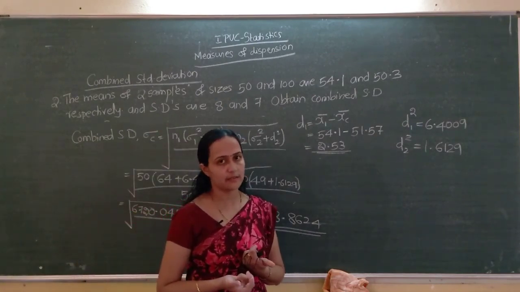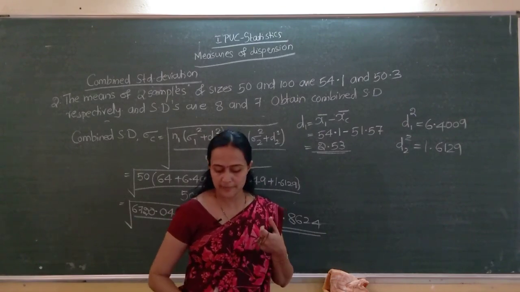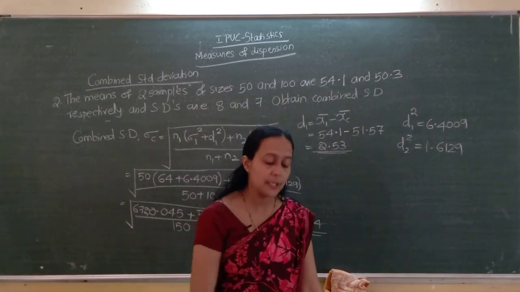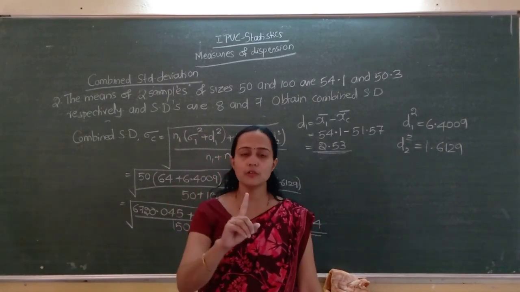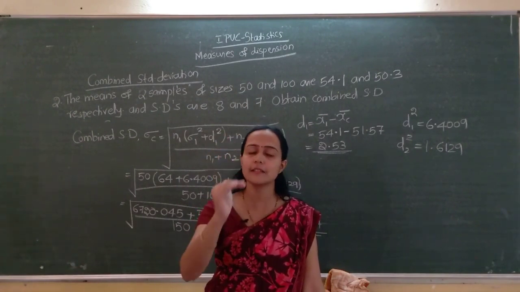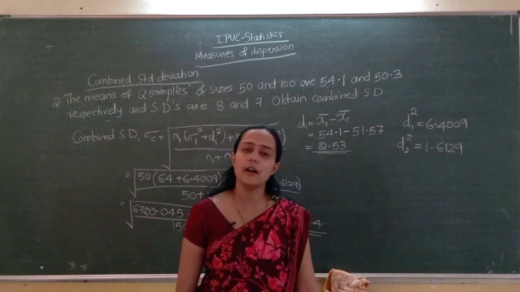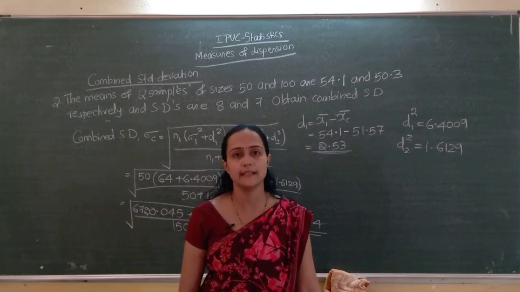The data about the other measure is not given, so there is no need to write that formula. These are the combined standard deviation formula and steps. Just remember: first compute what is given, write the given terms, and after that compute the combined standard deviation.